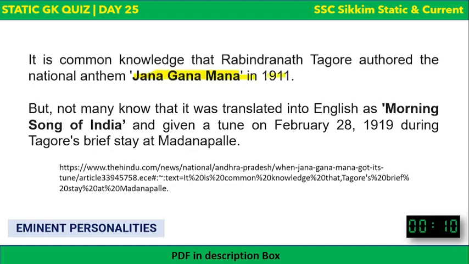Remember that it was composed in the year 1911. I think everyone knows it's a part of a larger composition called Bharato Bhagyo Vidhata, and Jana Gana Mana is a small part of it. But not many know that it was translated into English as the Morning Song of India.